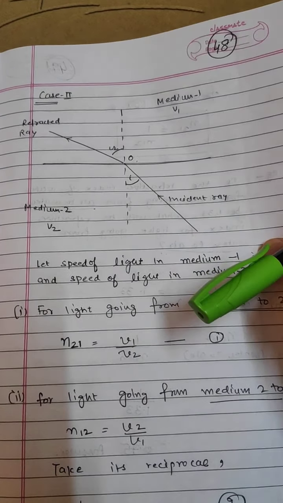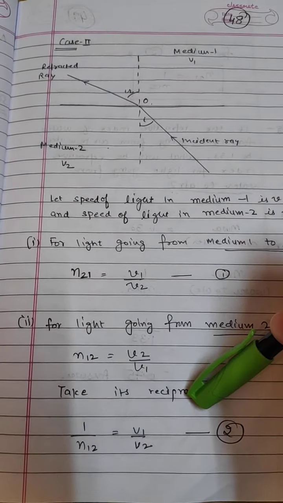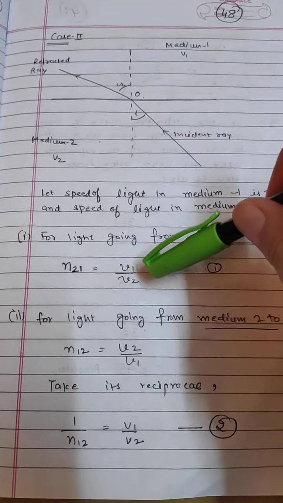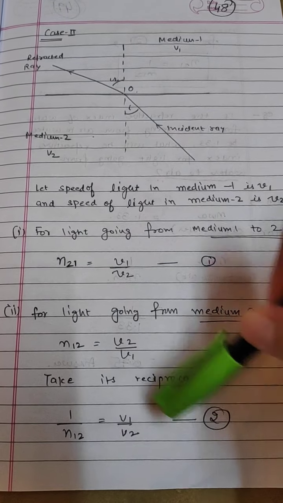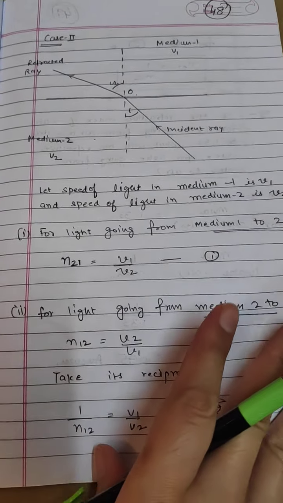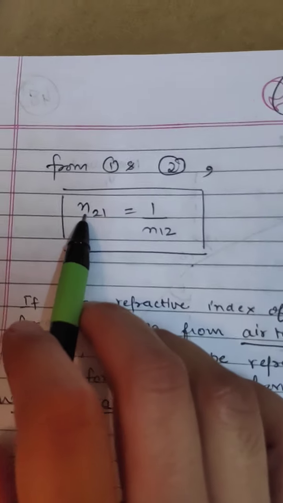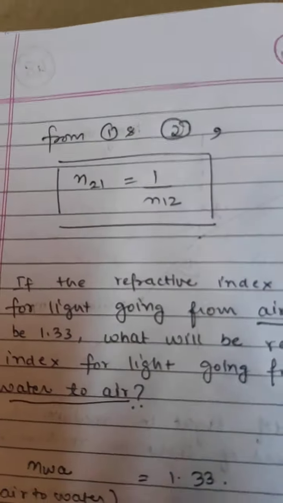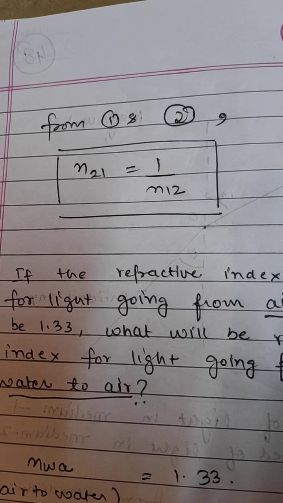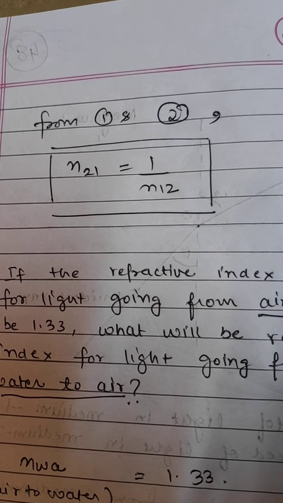So how we will represent it? We'll take its reciprocal. When I take its reciprocal, I'll again get this value. So from here, if we compare 1 and 2, we can say that n21 is the reciprocal of n12.